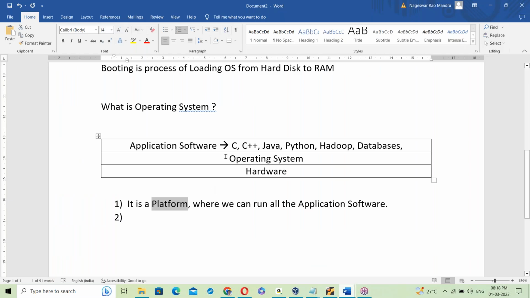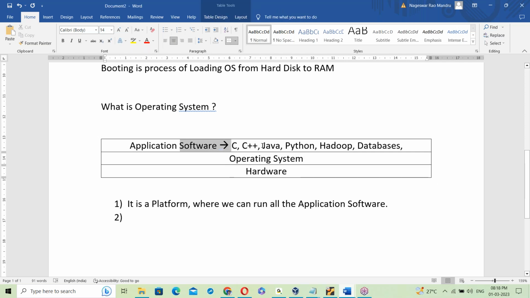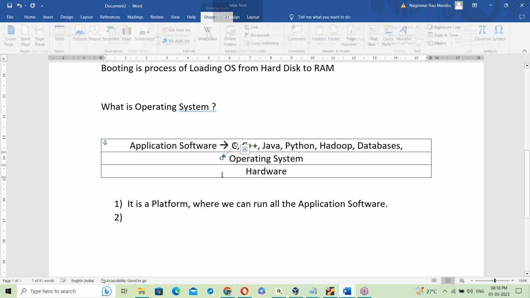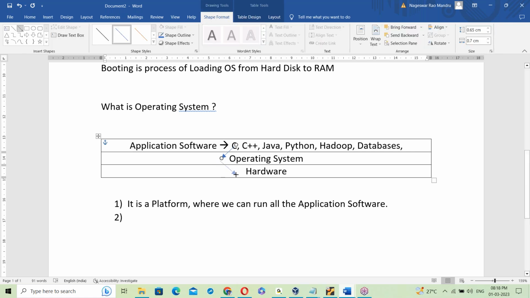So what is OS? It's a platform where we can run all the application software. Not only a platform, it also supports these programs in generating output. Suppose a C program generates output. The output simply goes to the OS first, and is delivered to the output device. Suppose reading from the keyboard: first the keyboard data goes to the OS, and the OS passes it to these programs.